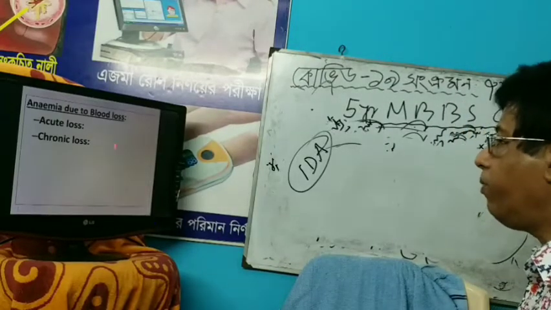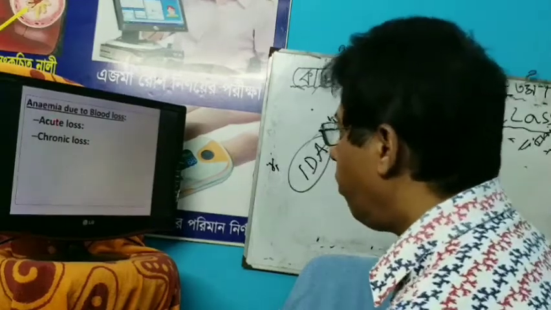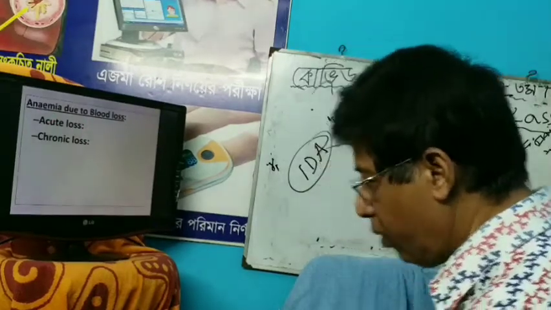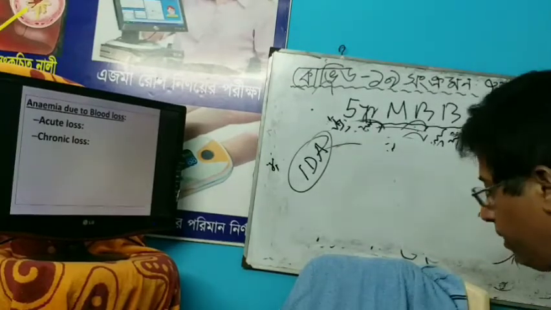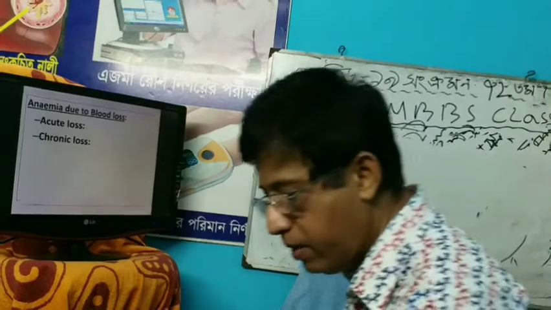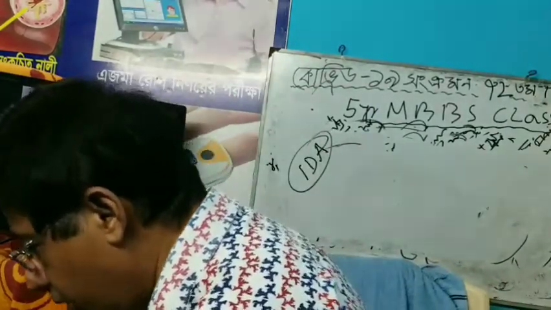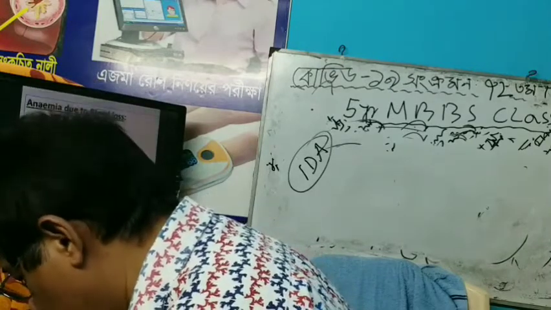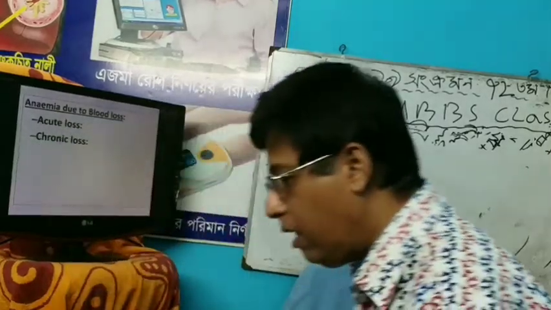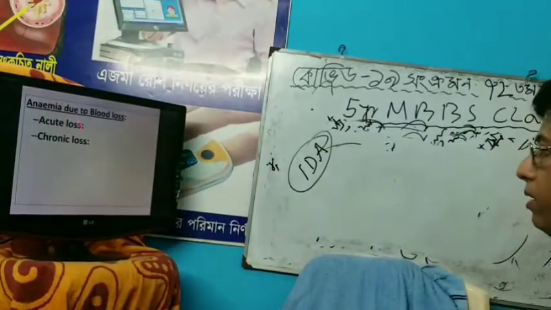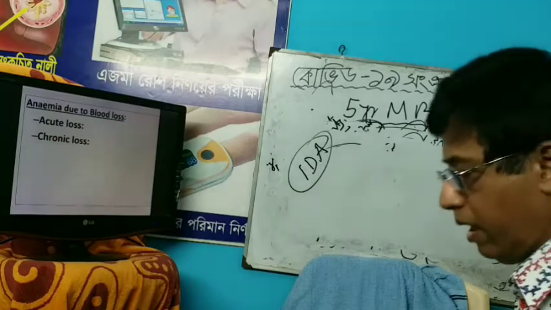So anemia due to blood loss. Why blood loss? Maybe acute blood loss, maybe chronic blood loss. What is the cause of acute blood loss? Due to trauma and hematemesis, for this cause you will get the anemia due to acute loss. So acute loss is due to trauma and hematemesis, and then chronic loss.